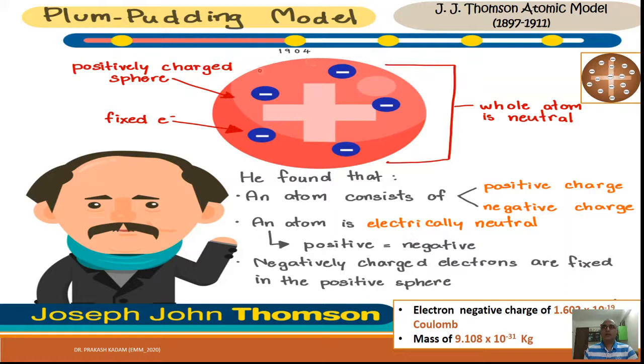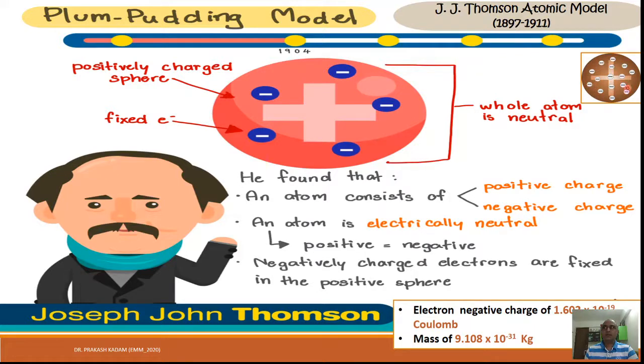He found that an atom consists of positive charge and negative charge. It is shown here, the positive charge, and these are the negative charges. The negative charges are embedded inside this atom, and the model is represented as a plum pudding.